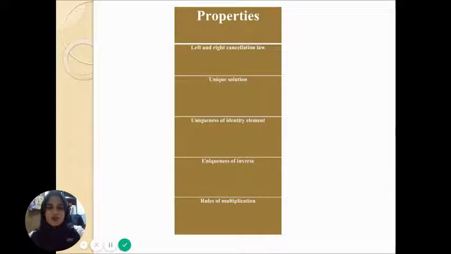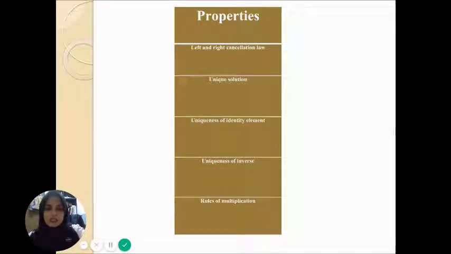For uniqueness of identity element, in a group G with binary operation star, there is only one element e of G, such that e star a equals a star e equals a for all a in G. For ring, if a ring has unity, then it is unique.